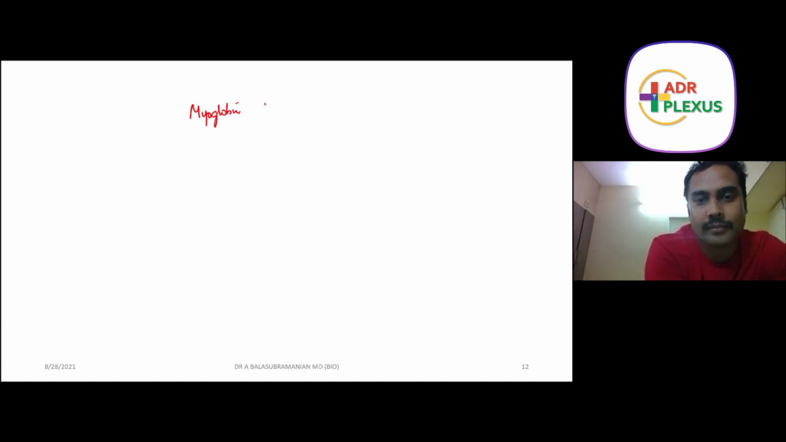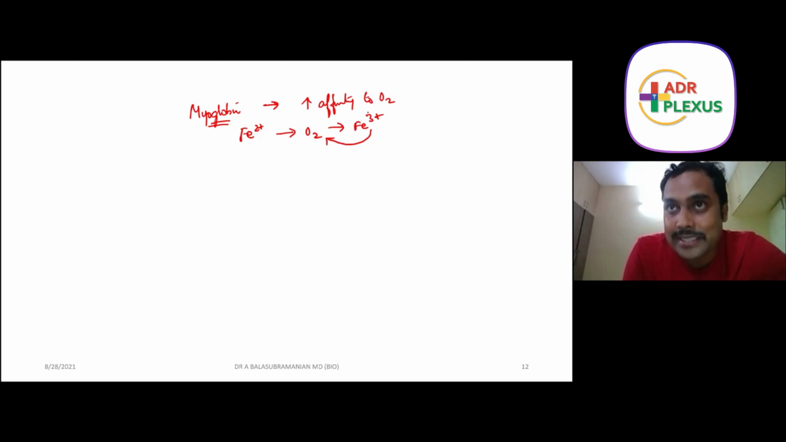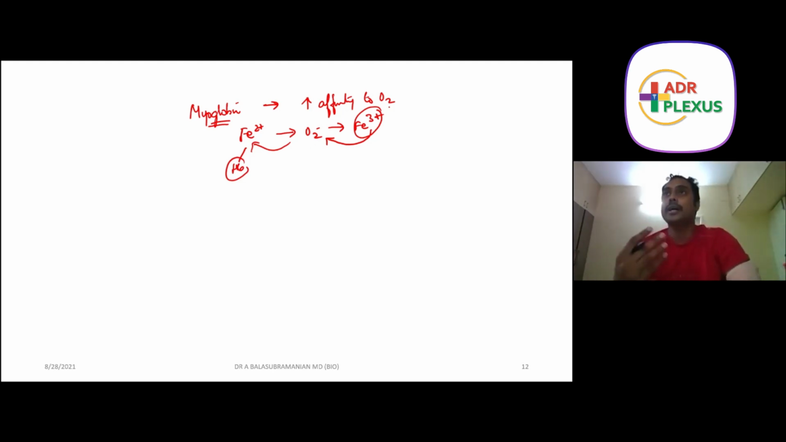Myoglobin has increased affinity to oxygen. Why is it increased affinity? The heme iron in the myoglobin is in Fe2+ state, but when it binds to oxygen, it will go to Fe3+ state. That will lead to more binding of oxygen. See, it is more positive. Oxygen exhibits negative charge, O2-. So it preferably binds to Fe3+ when compared to Fe2+. In hemoglobin, it's Fe2+. In myoglobin, it's Fe3+. So the oxygen prefers to bind to the Fe3+ form of iron in the myoglobin.